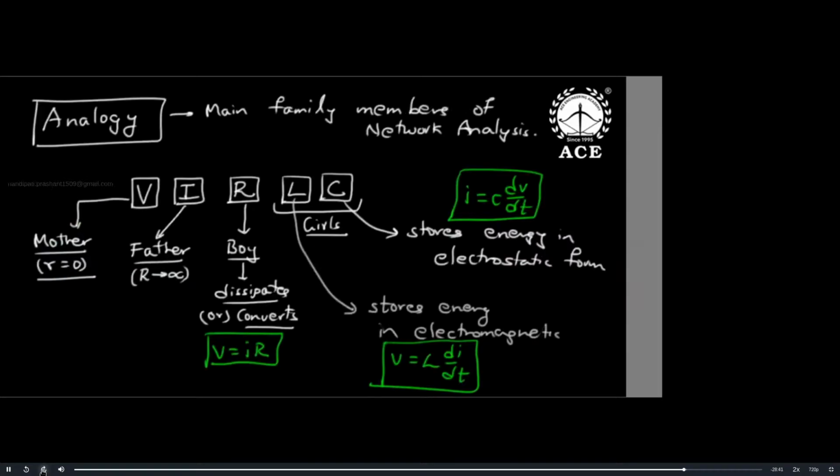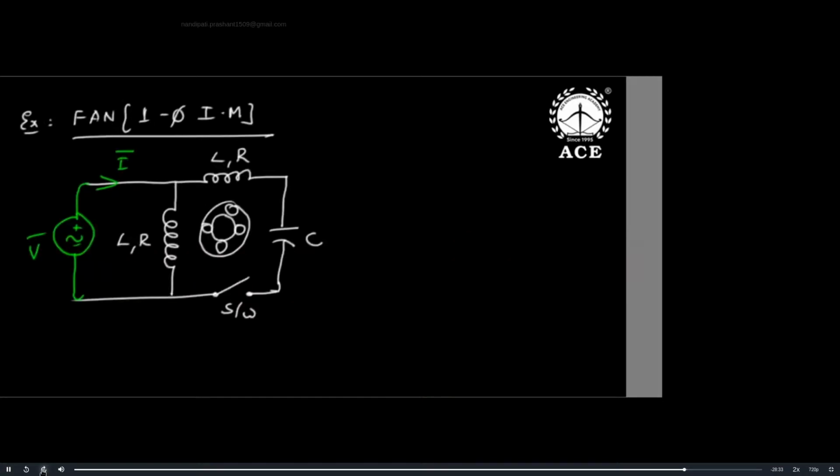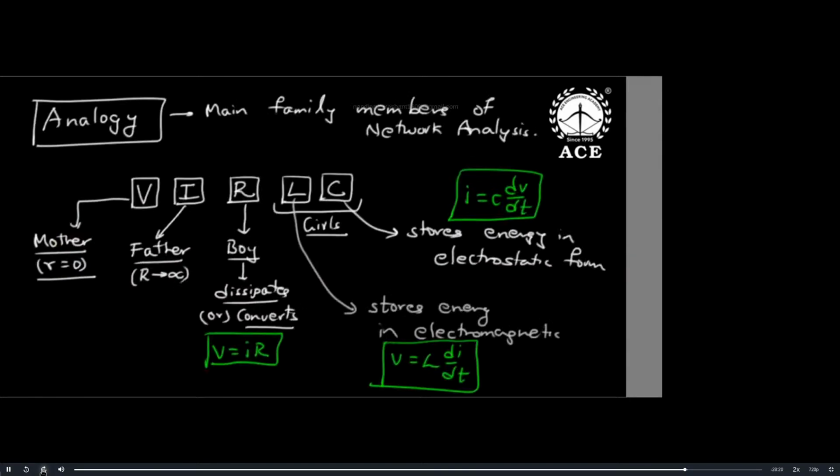And I told you already, what does resistance represent? Linear time invariant property. Inductor, electromagnetic property. Capacitor, potential property. That's why, in the ceiling fan in your house, is inductance there or not? Yes, the winding of the fan. Resistance is there in the winding. Capacitor is there, you see the white colored capacitor. Yes, it is used for starting. Now you see the analogy.